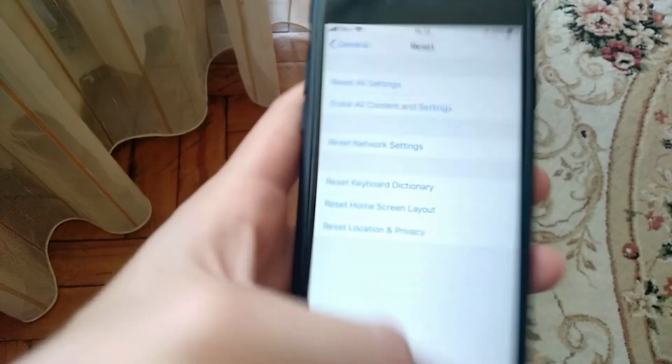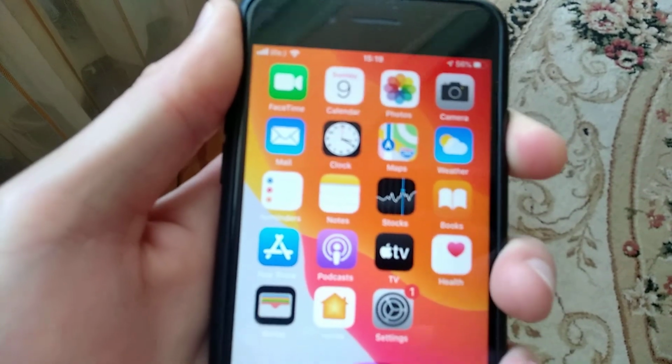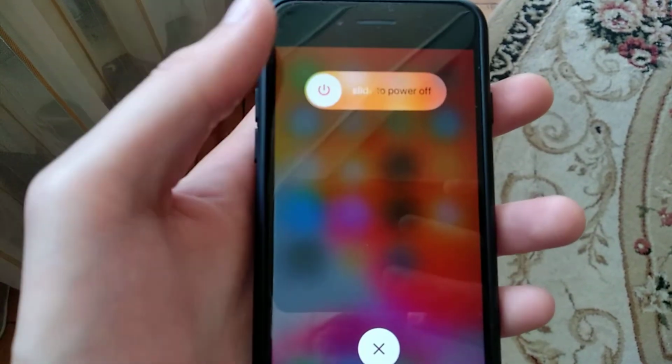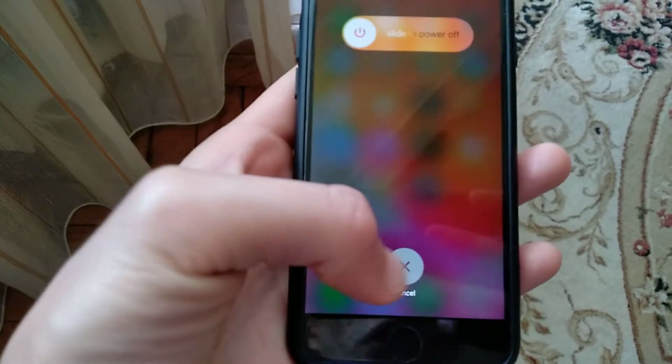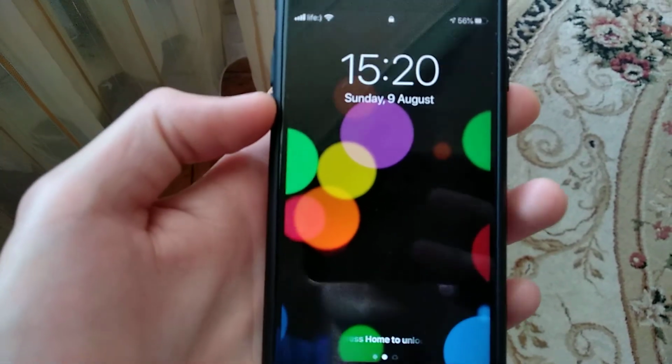Also you can try to restore your phone. So just keep holding your power button until you will see here slide to power off, and just slide to power off. Or another thing you can also try is to do hard reset.